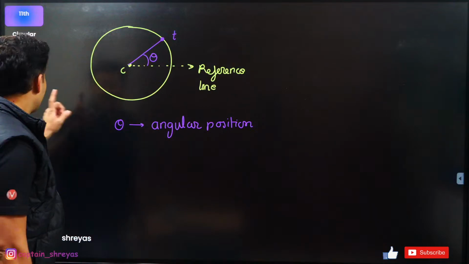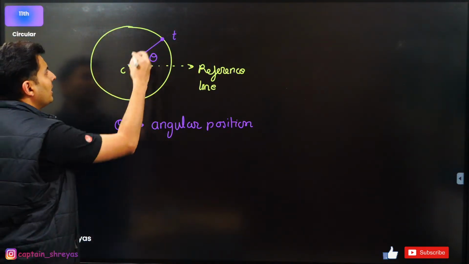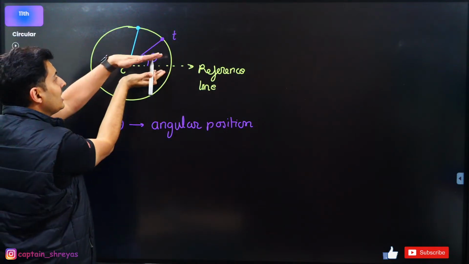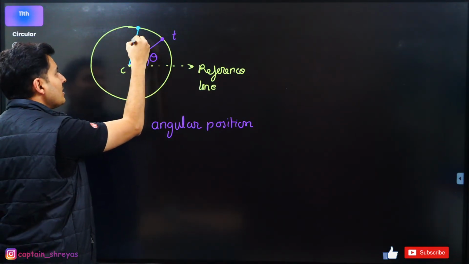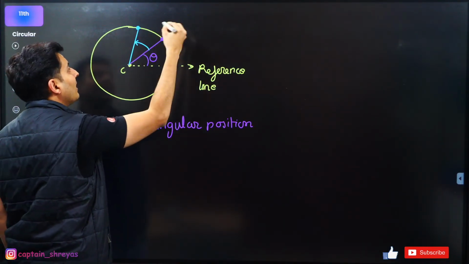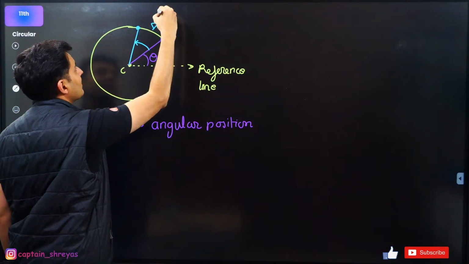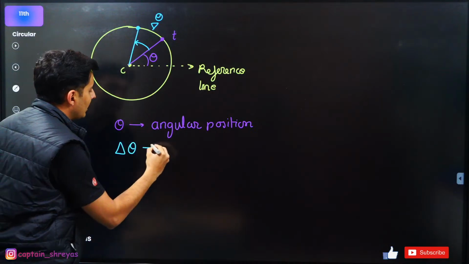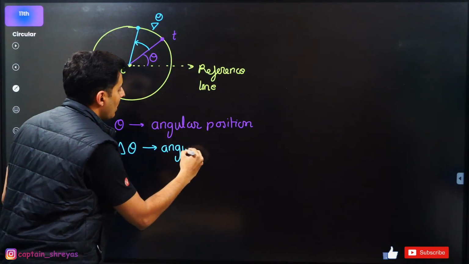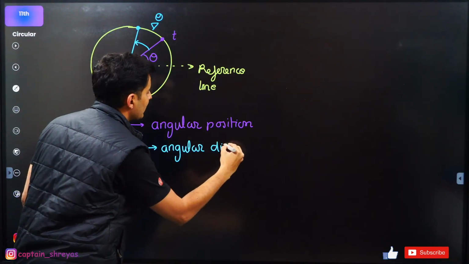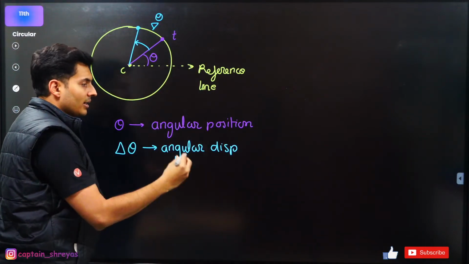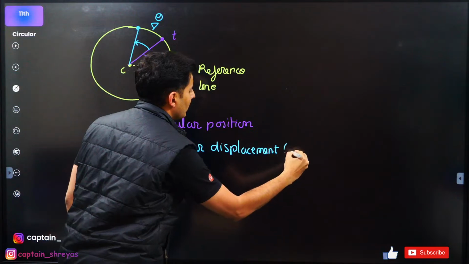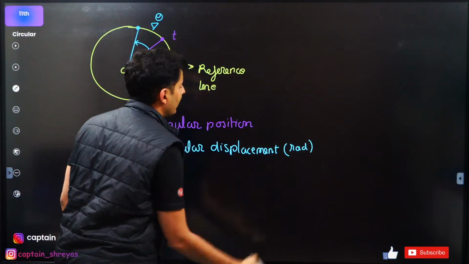Okay, great. Next, I move from this point to some other point. I move over here. So I have changed my angular position. This new angle that I have covered is the angle which I have displaced. So that is delta theta. So my dear students, delta theta is nothing but my angular displacement. Again, it is usually measured in radians.